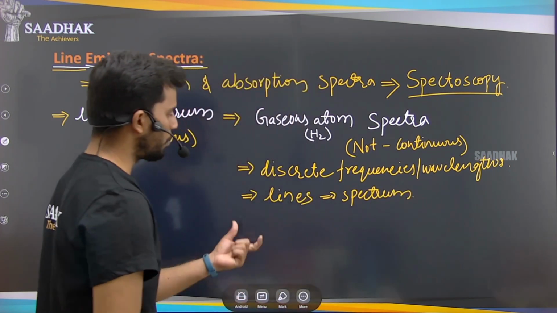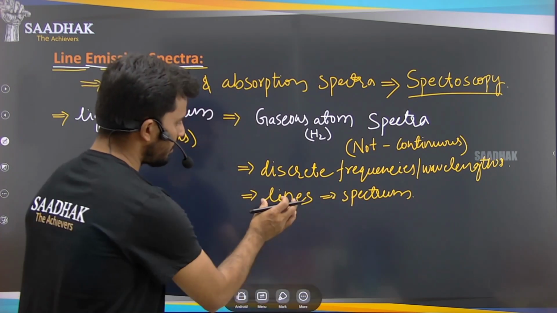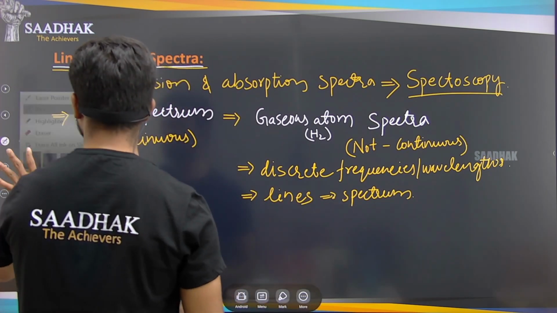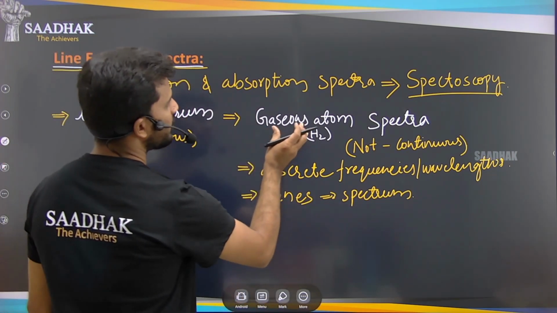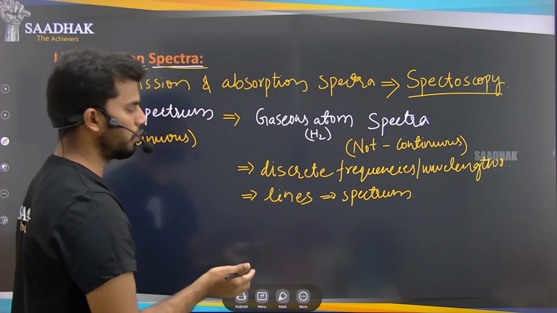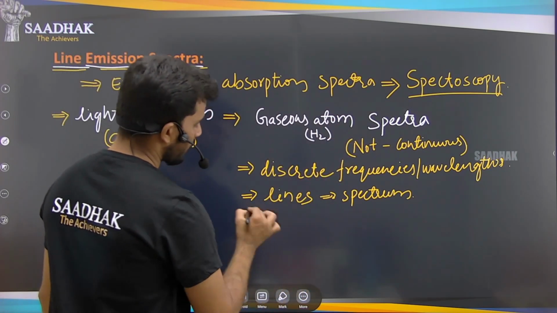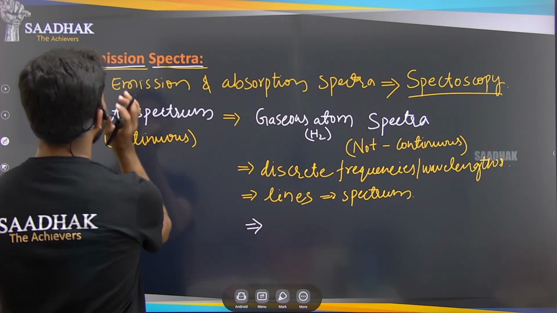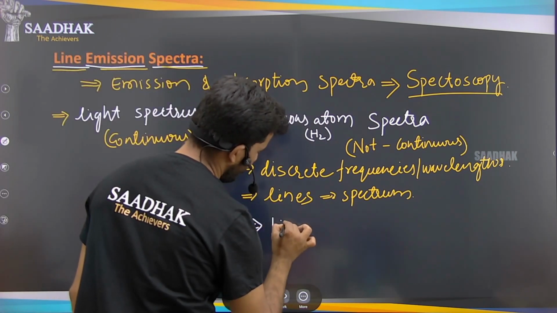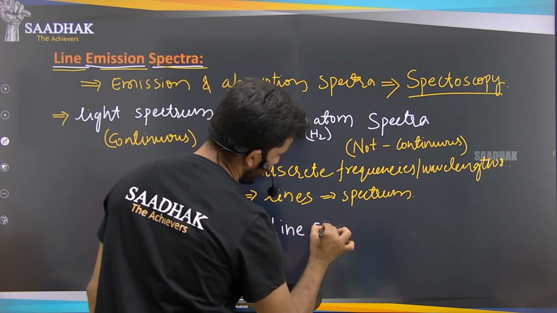Okay, so this spectrum is in line form, right? That's why the spectrum of these gaseous atoms or molecules is named the line spectrum.